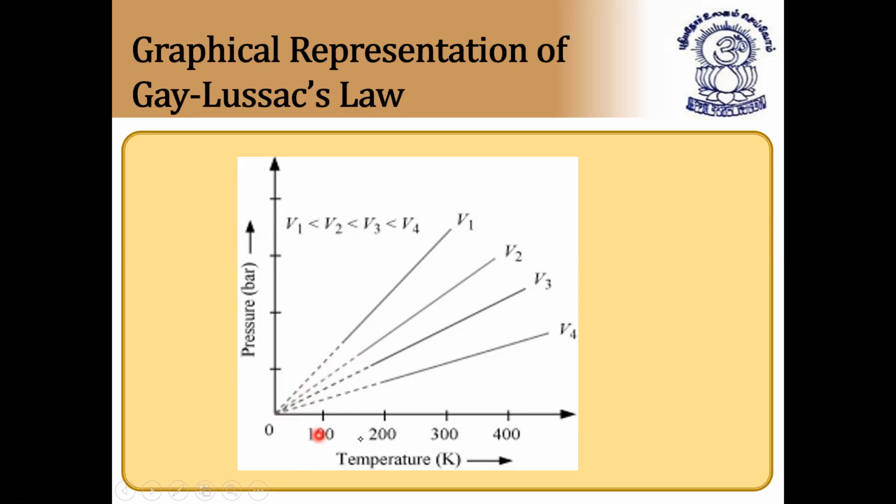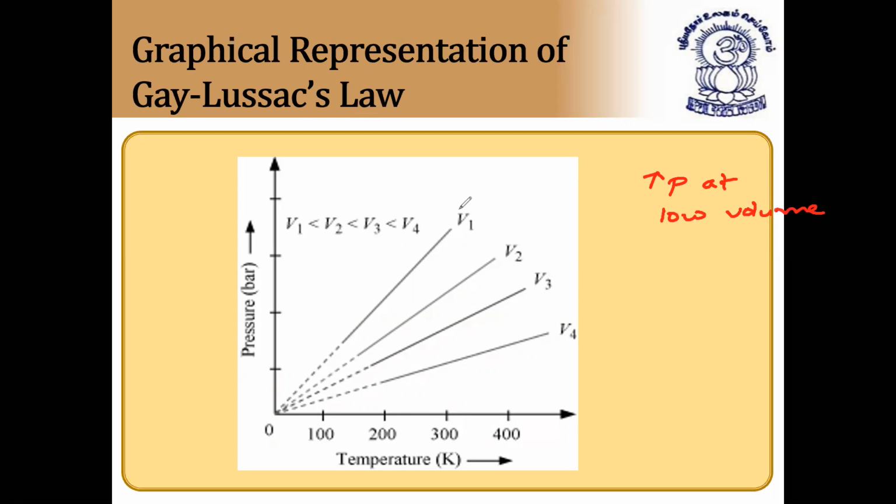As the temperature increases, pressure also increases, and high pressure will be there at low volume, and increase of pressure is less in case of high volume. So at high volume, pressure is low, just like Boyle's law. So I hope it is clear. That sentence also I'll write if possible. High increase in pressure value takes place at low volume.